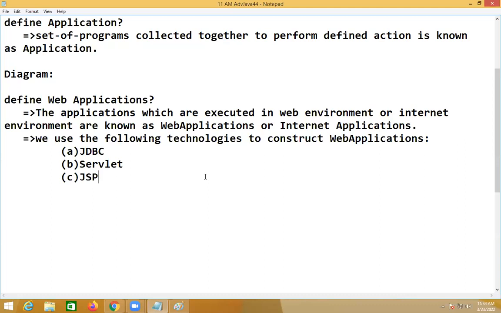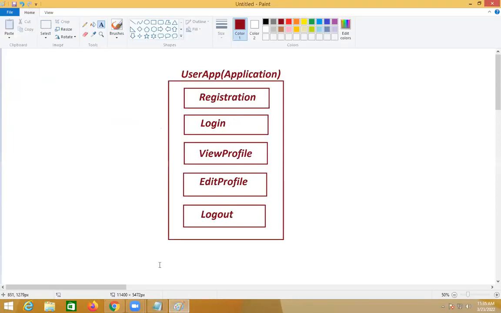So core Java students come here to apply that to develop applications. What type of applications? Web applications, running in web environment or internet environment. To develop a web application, 3 technologies are needed: JDBC, Servlet, and JSP.